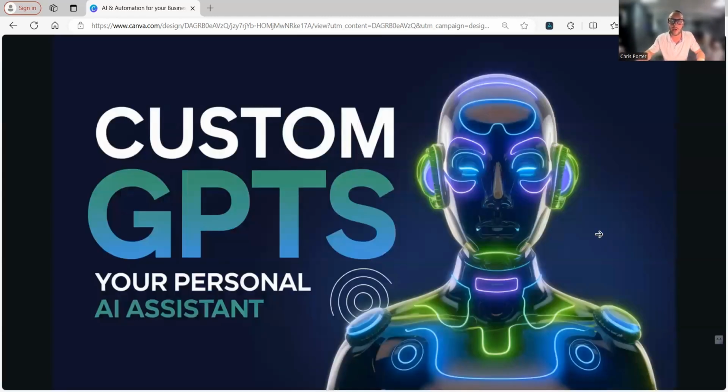So before we do that, we're going to talk about custom GPTs. If you have a ChatGPT Plus account, you should already know what custom GPTs are. But if you're not aware, it's pretty much your own personal AI assistant that you can train directly through ChatGPT and upload knowledge files to, so it knows all about your business. Instead of starting a new conversation with ChatGPT every time, it'll be trained on different aspects of your business, or for any kind of use you need it for, right?